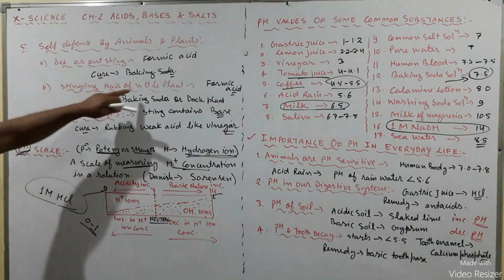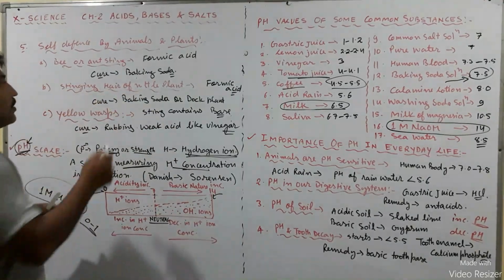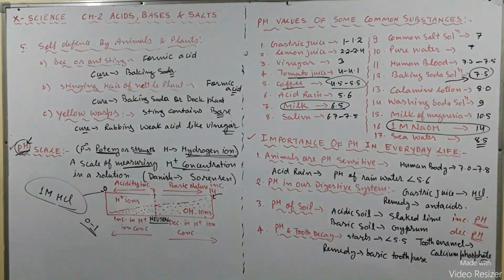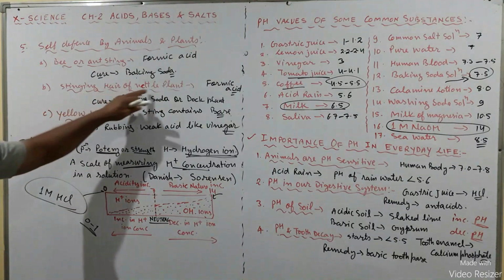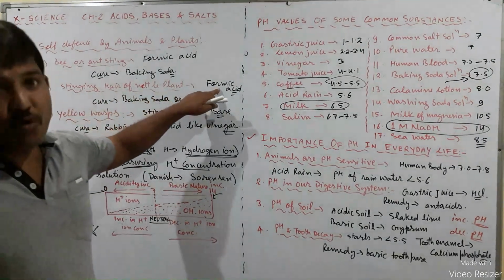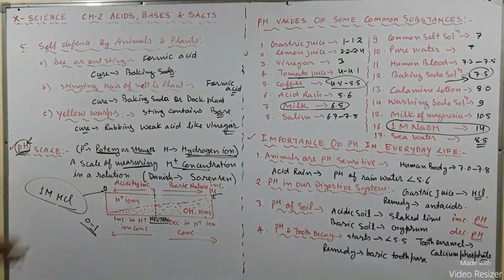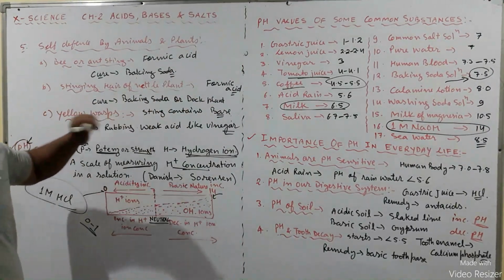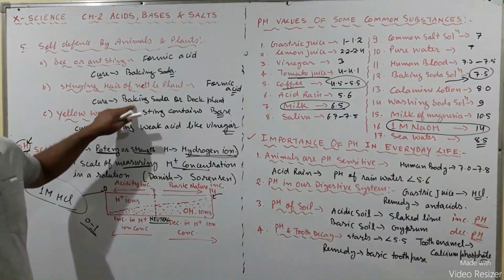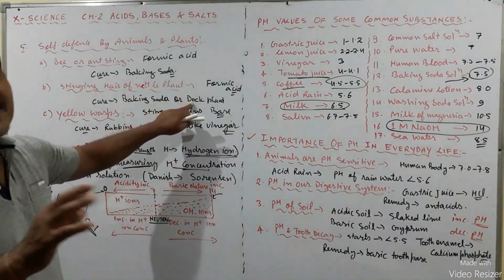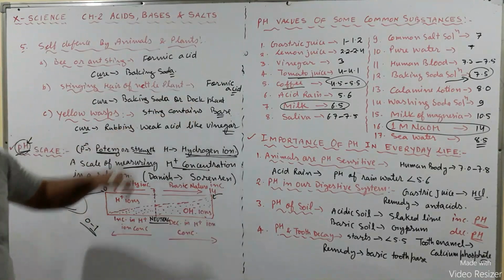Now, the stinging hairs of the nettle plant. Some plants also protect themselves by stinging hairs. The stinging hairs of the nettle plant have formic acid, which causes irritation, and we can cure that irritation by again using a mild base, that is baking soda, or by rubbing the leaves of a dock plant.